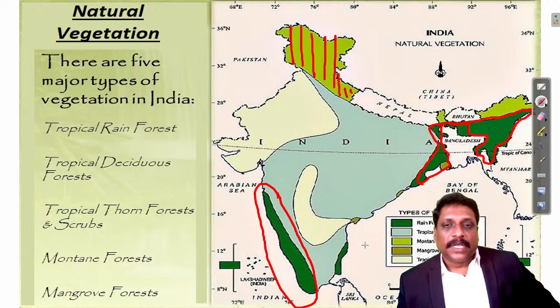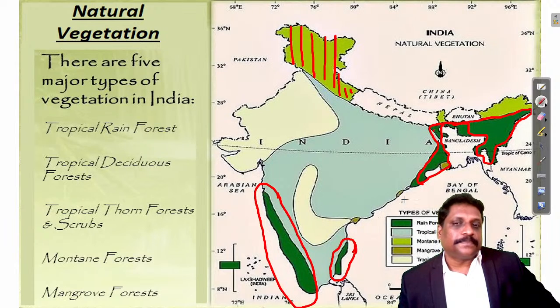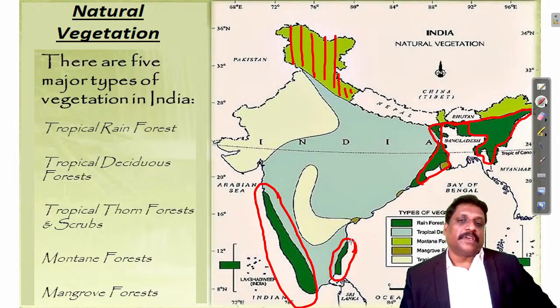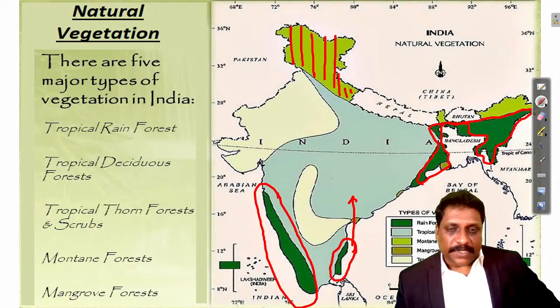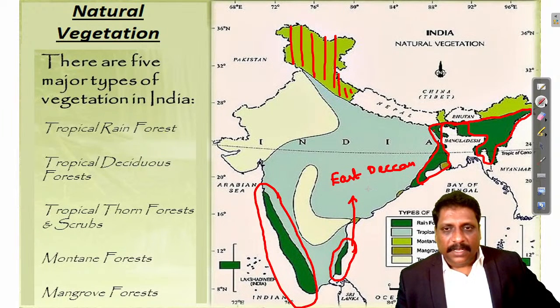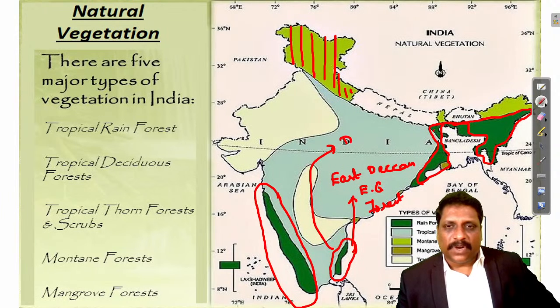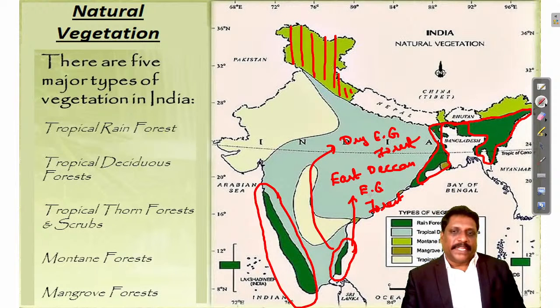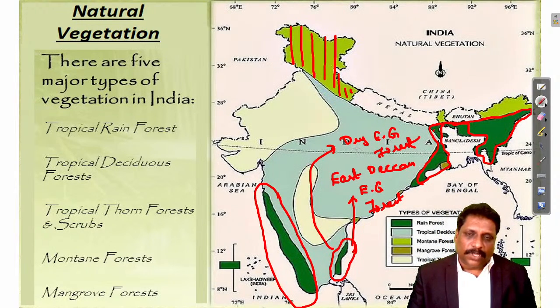Now here, what is the exception? This East Deccan evergreen forest is an exception, right? East Deccan evergreen forest. I'll put it as EG. Sometimes you also call them dry evergreen forest. Either you call them East Deccan evergreen forest, or you call them dry evergreen forest. That is an exception.